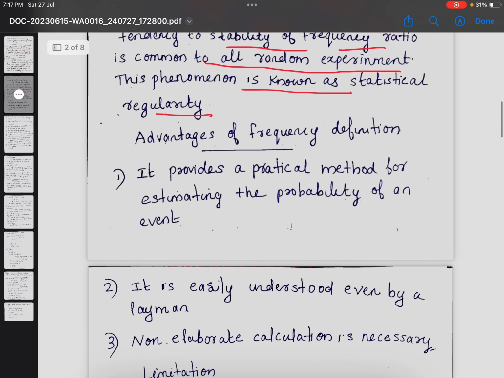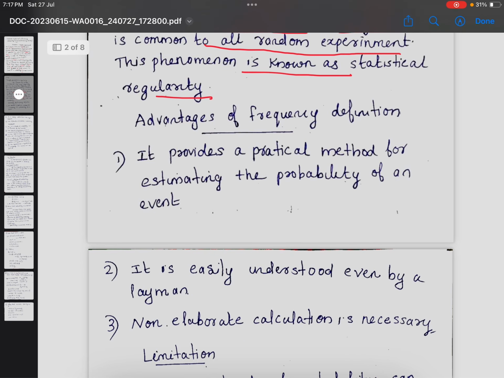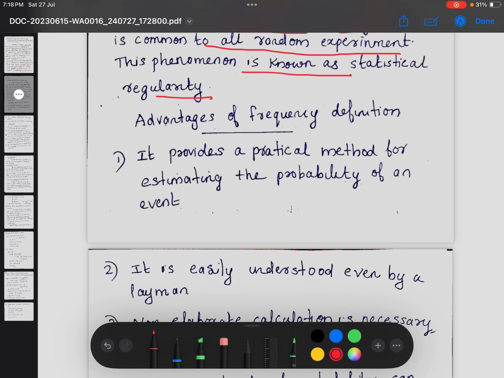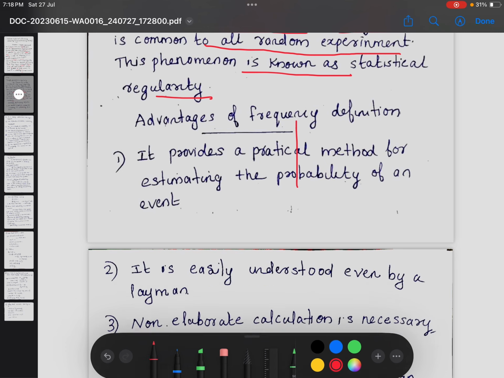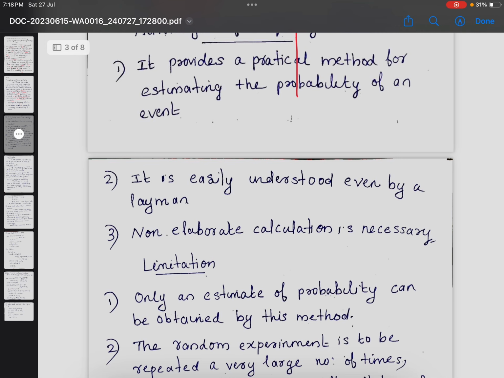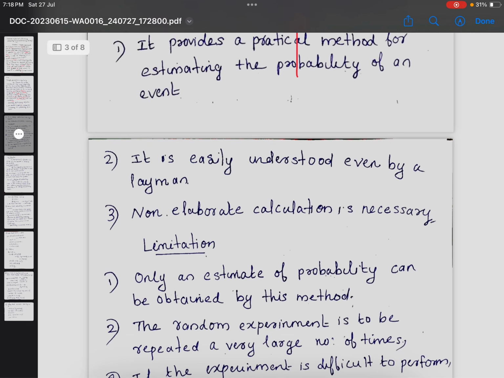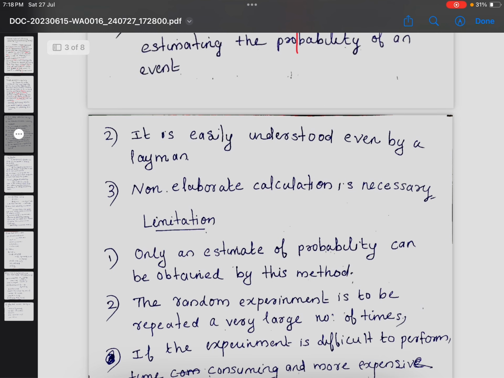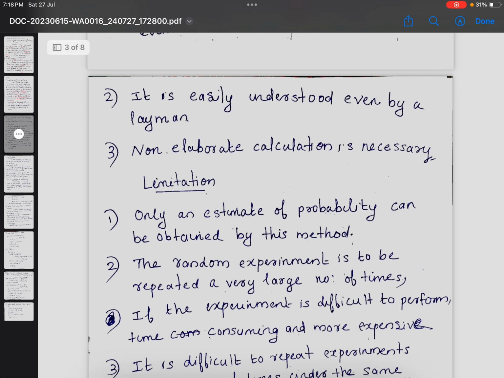Then the advantages of the frequency definition. First, it provides a practical method for estimating the probability of an event. Second, it is easily understood even by a layman. Third, no elaborate calculation is necessary. And the limitations. First, only an estimate of probability can be obtained by this method.